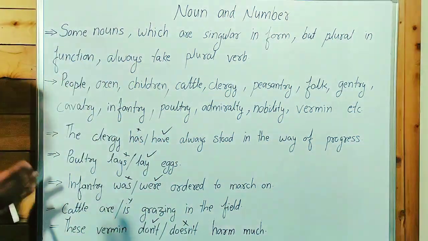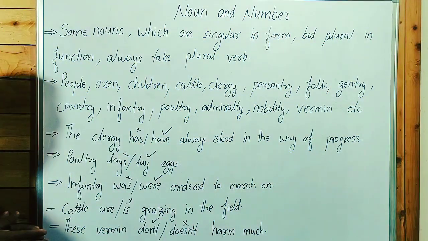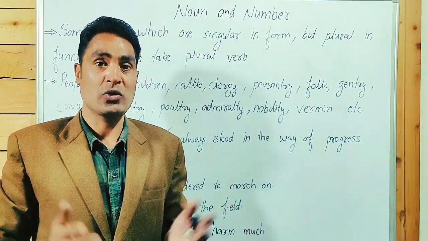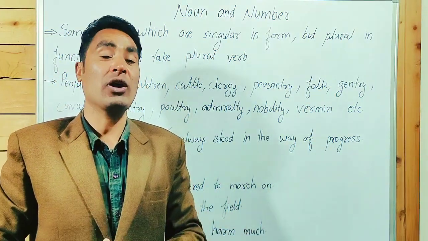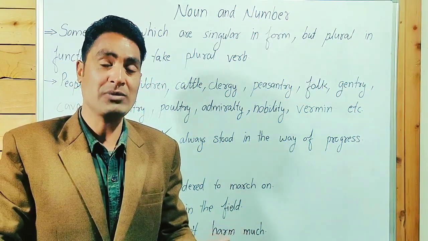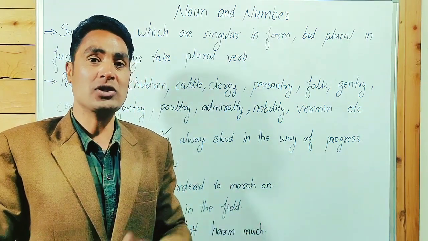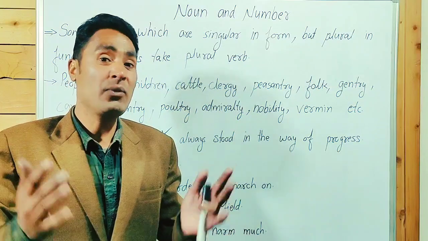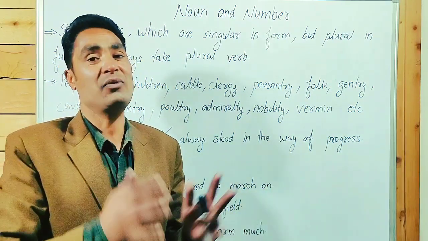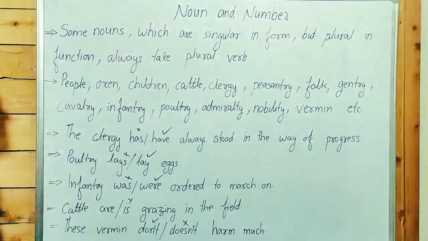If you write it, that will be incorrect. In the next slide, we will learn some nouns which exist in plural form and in pairs.